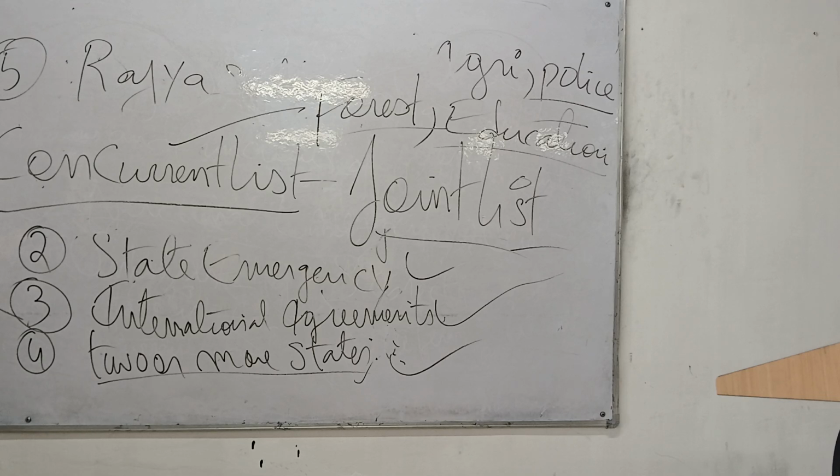That is a concurrent list subject. So Parliament of India can make laws in the Forest Department of Nagaland, and the state government of Nagaland can also make laws in the Forest Department. Possible, it's a joint list. But if there is a conflict between the Parliament and that particular state, in that condition, again, the Parliament is going to be given more power. Because Parliament is like the father, and the state is just like its son and daughter. Parliament is more powerful.